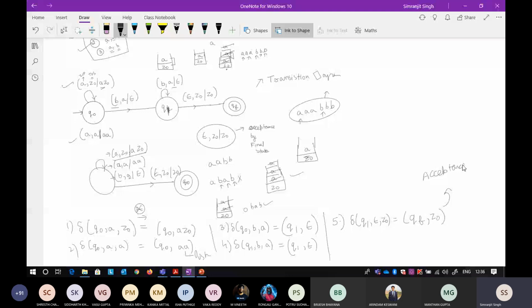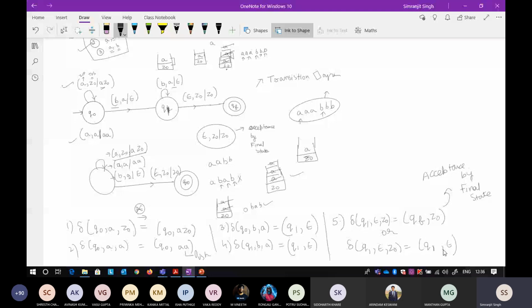There is another way also, that is acceptance by empty stack. How can you write this expression again? I prefer this notation, but there is another notation also. You just write Q F and then epsilon. It is just saying that if you are at Q1, and at the end you get a Z naught, you also pop that symbol.